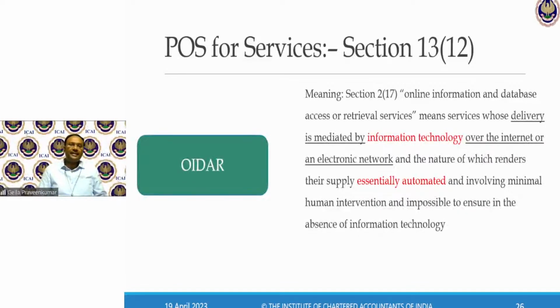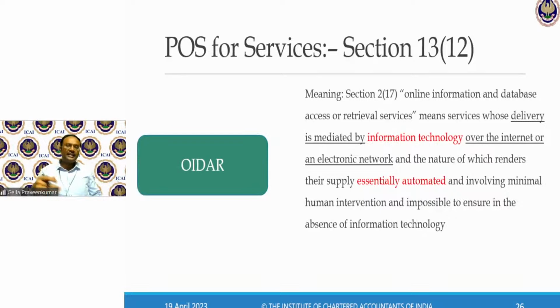Online Information Database Access Retrieval Services means services whose delivery is mediated by information technology over internet or electronic network, and the nature of which renders their supply essentially automated, involving minimal human intervention, and impossible to ensure in the absence of information technology. This definition, what I'm reading to you, by Finance Act 2023, the recent budget which was presented by the Honorable Finance Minister, completely got revamped. It is yet to be notified as on today.